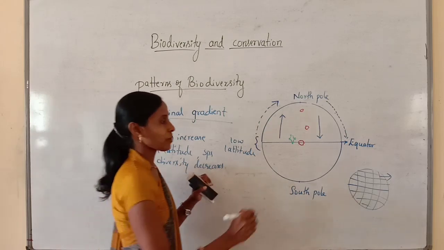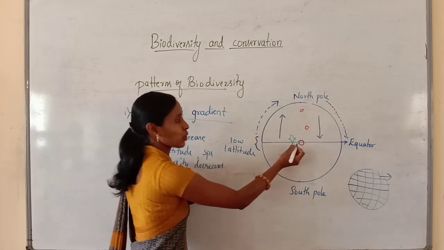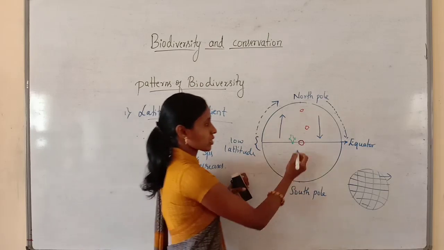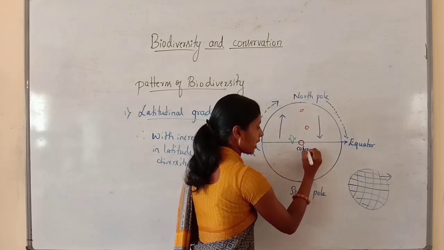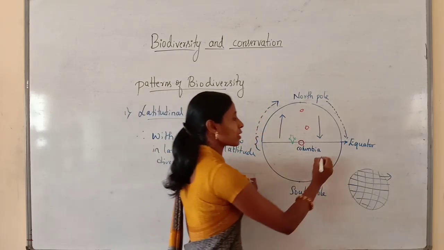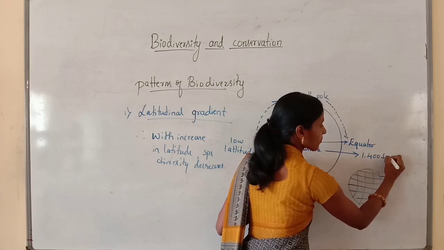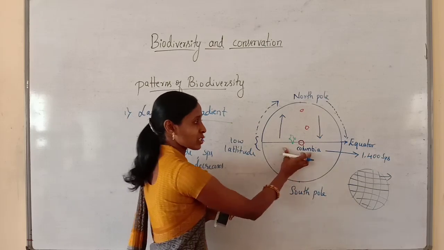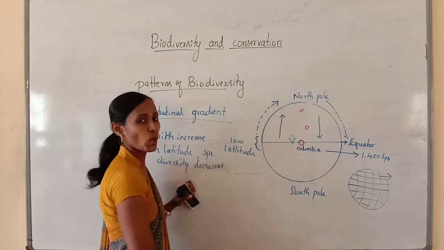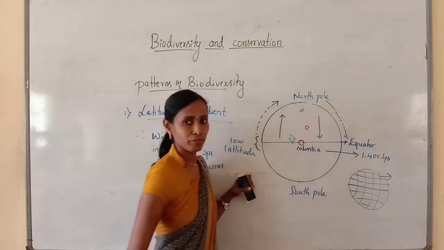For example, I am considering here this particular region, which is called Colombia, and you know Colombia is located very near to the equator. So Colombia, located very near to the equator, has about 1400 species of birds. And you know at the equator it has low latitude, but the number of bird species is about 1400.